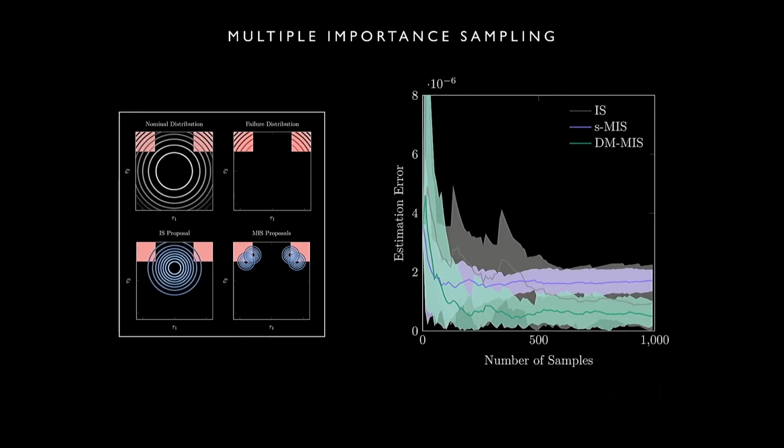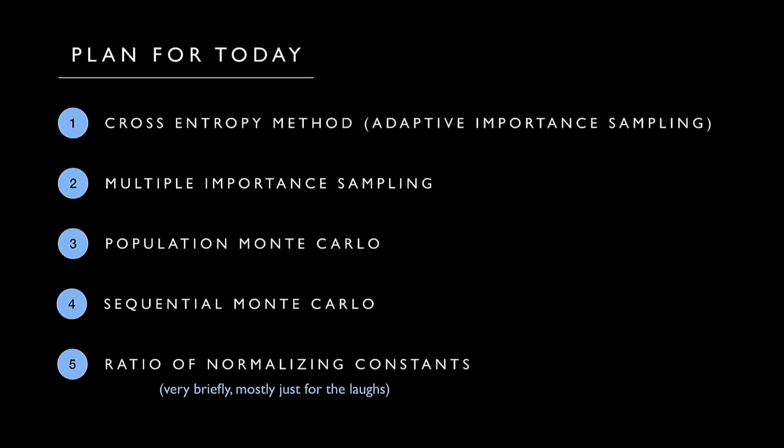And it turns out that if we do this, we can generally do a little bit better than regular importance sampling. You can see it's kind of hidden behind in gray there, but the regular importance sampling estimator has this big variance over here. And what's really interesting is, like we said, sometimes this deterministic mixture assumption can actually do better than the standard multiple importance sampling. So if we weight it according to the deterministic mixture, we get this line here. Okay, so that's multiple importance sampling.